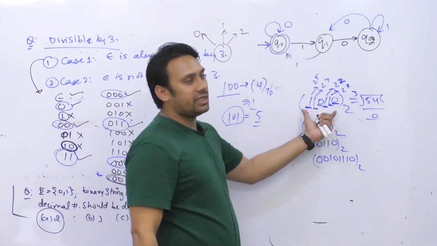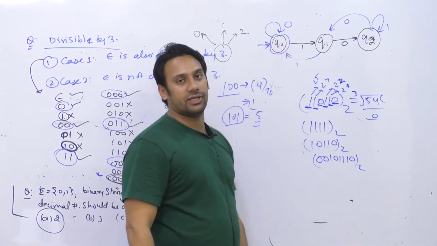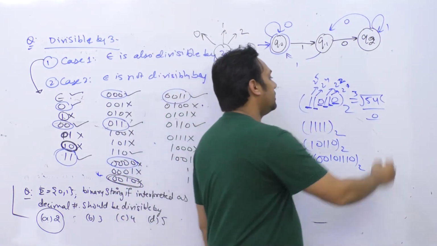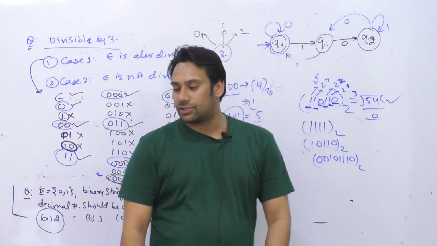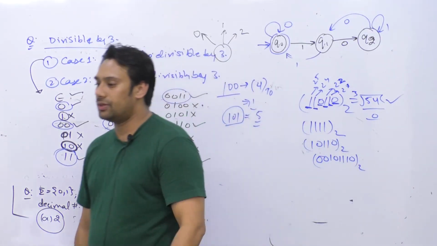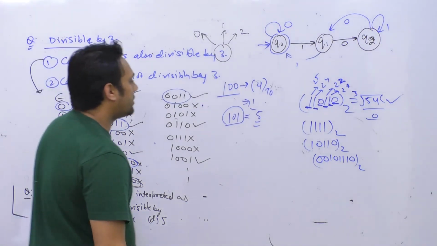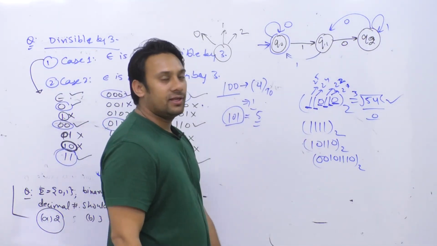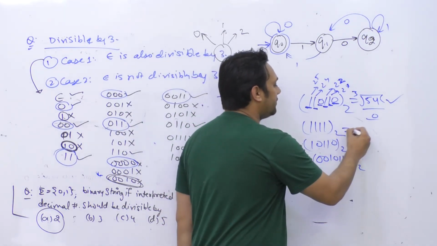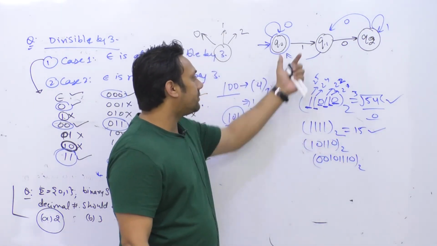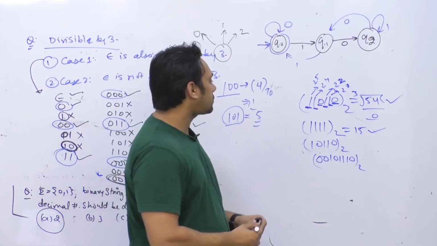So after reading this entire string, we are at the state Q0, and we know that 54 is divisible by 3, hence this one is correct. The first part is correct. Okay, clear? Sure, I'll just speak in English. So second case here is, we know this value, and this value is actually 15, and we know that this number is divisible by 3. But let us check if this number is divisible by 3 in this case also.